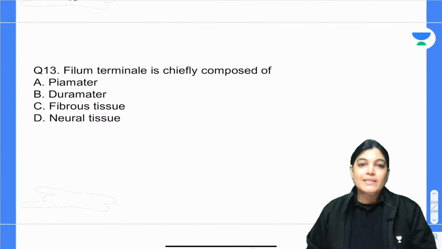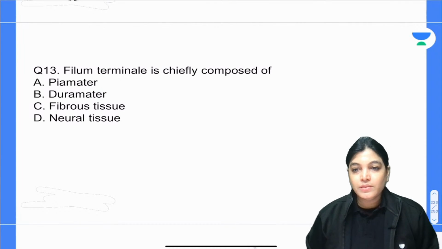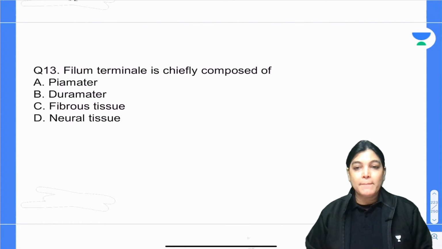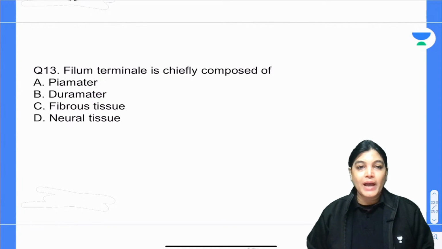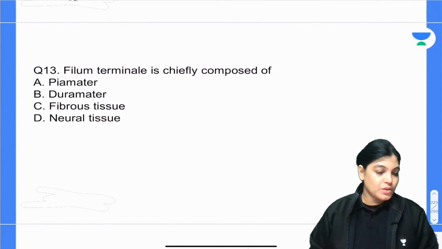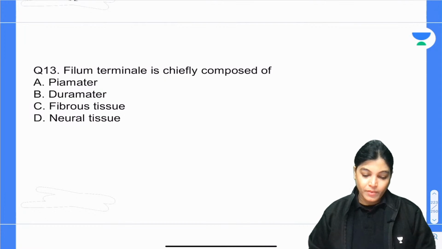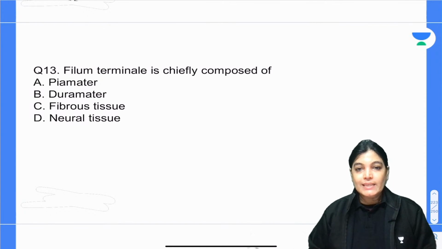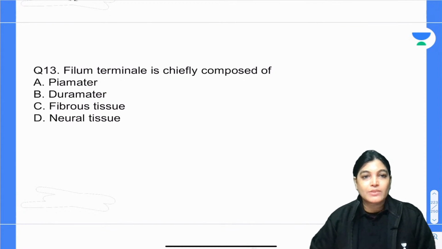Filum terminale is chiefly composed of: pia mater, dura mater, fibrous tissue, neural tissue. What is the correct answer?